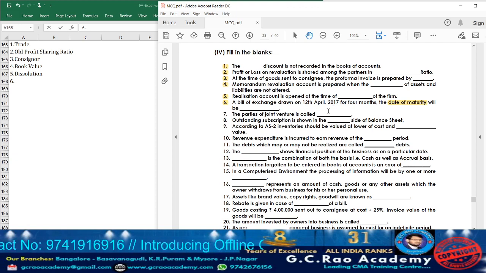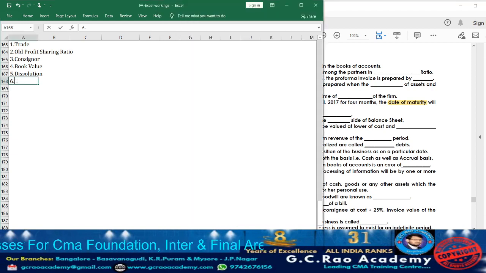So 4 months means April, May, June, July, August. And I need to add 3 days grace. So for 12, if I add 3, I obtain 15. So the date will be 15th August 2017.